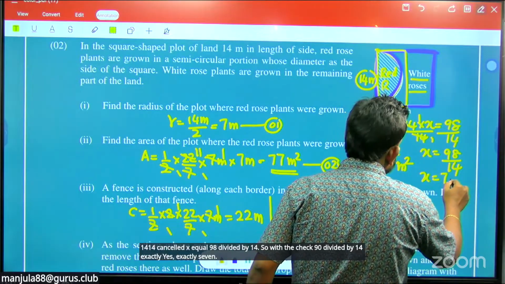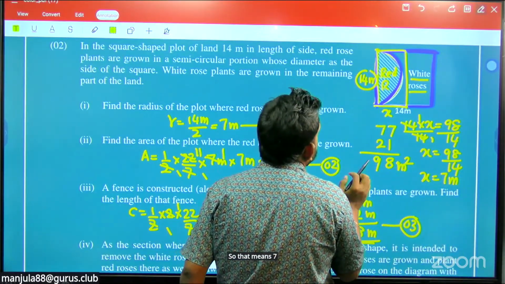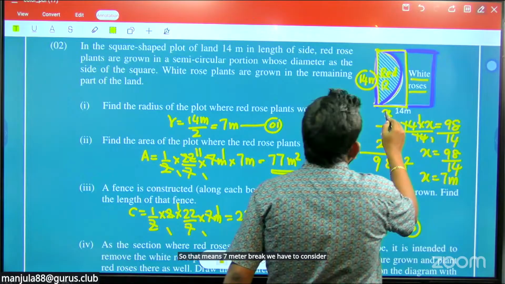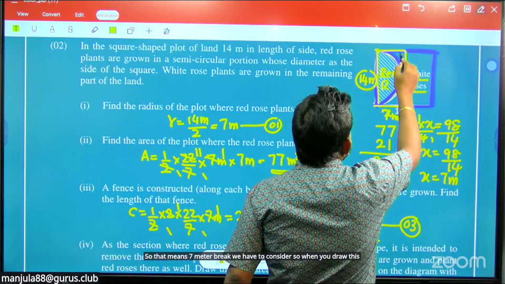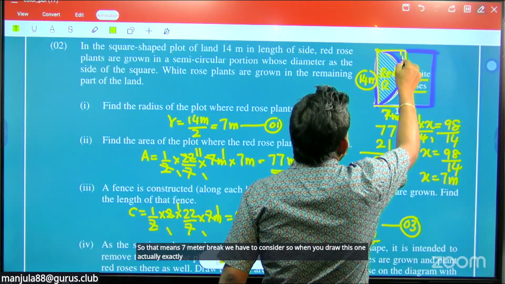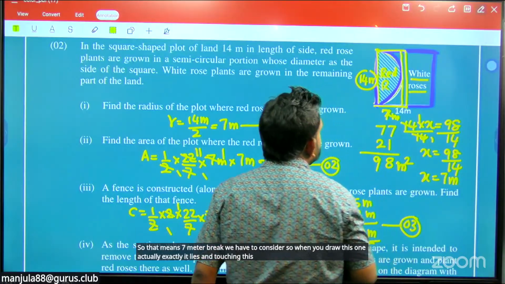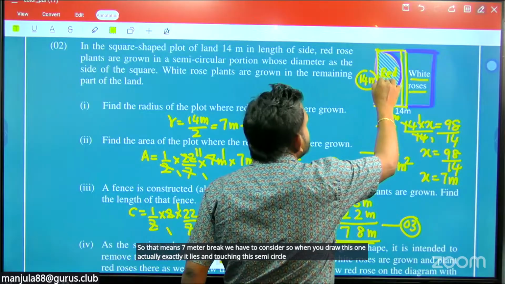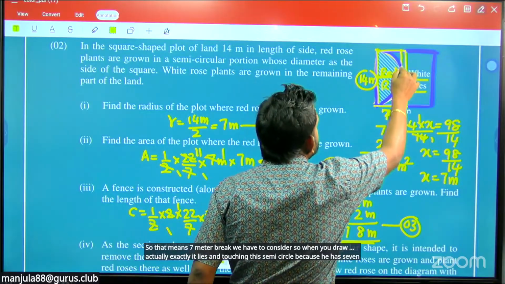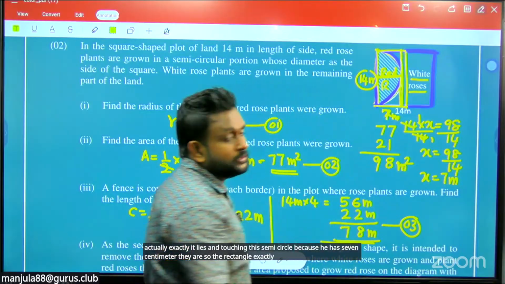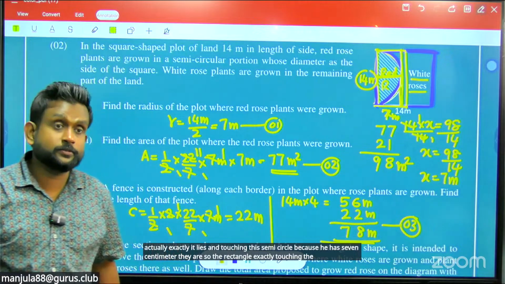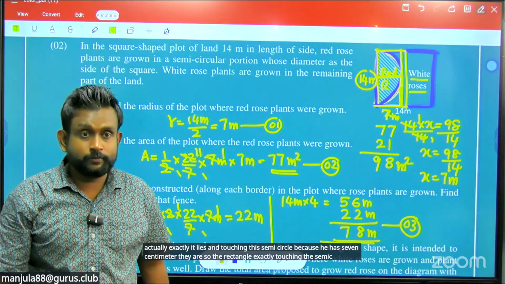So you have to consider a 7 meter breadth. When you draw it, it lies exactly touching the semicircle, because the rectangle is 7 meters there.